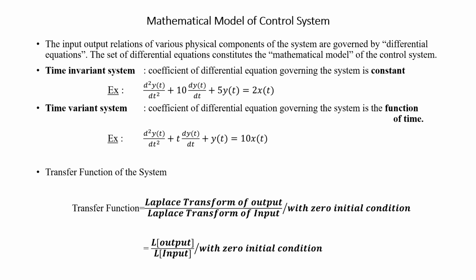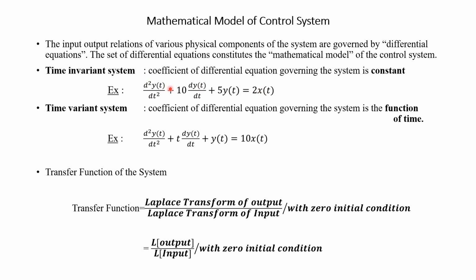So the control system can be either a time invariant system or a time variant system. What do we mean by time invariant system? In a time invariant control system, the coefficients of the differential equation governing the system will be constant. For example, consider this differential equation. Here, the coefficients are 1, 10, 5 as well as 2. All these coefficients are constant, so the corresponding system will be a time invariant system.